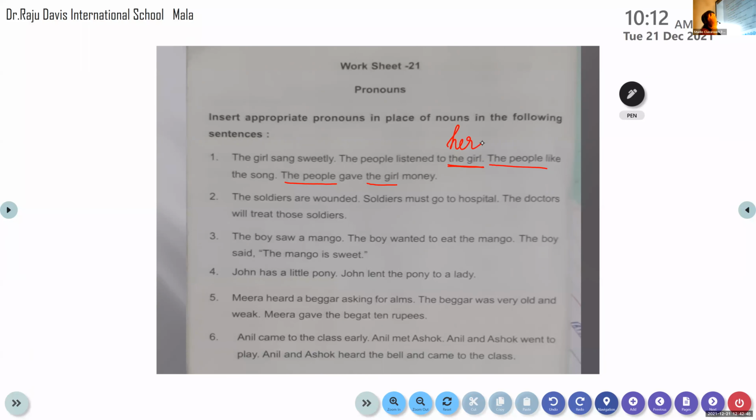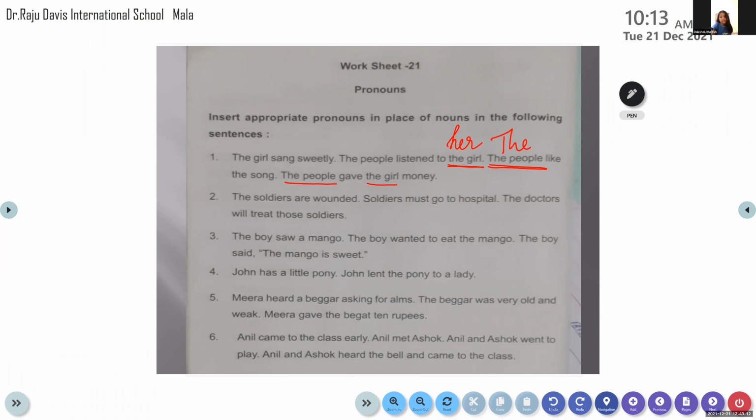We have to check the number. Number means singular or plural, the gender, masculine or feminine, and we have to see whether they are the subject or the object pronoun. So all these three things have to be considered while replacing a noun with a pronoun. Now again, the people. So what will you do? It is plural, they. Very good.